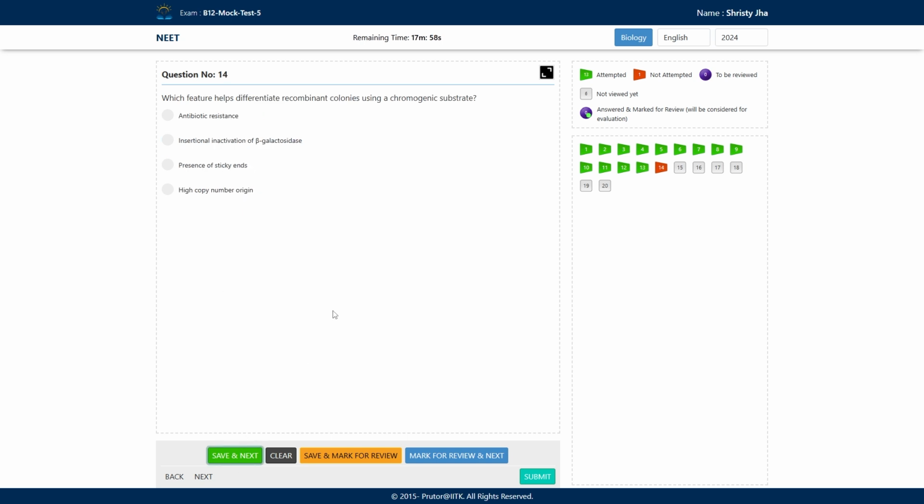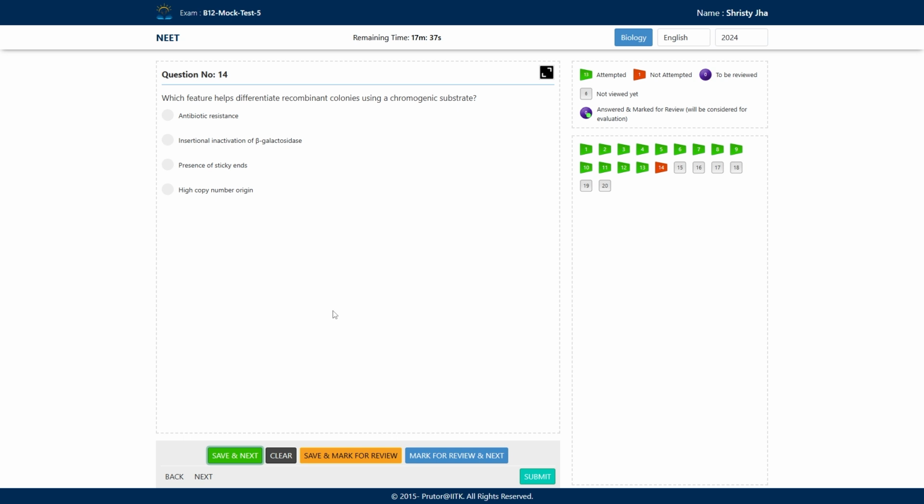Question number 14. Which feature helps differentiate recombinant colonies using a chromogenic substrate? In the last question also I told you about selective markers which help to differentiate recombinant colonies that have been transformed or not.